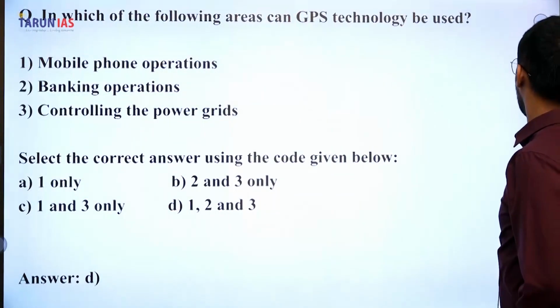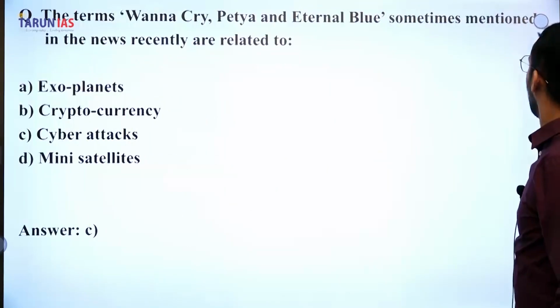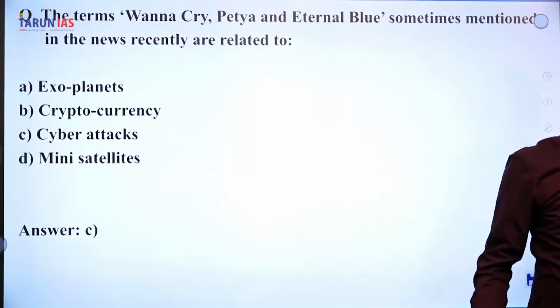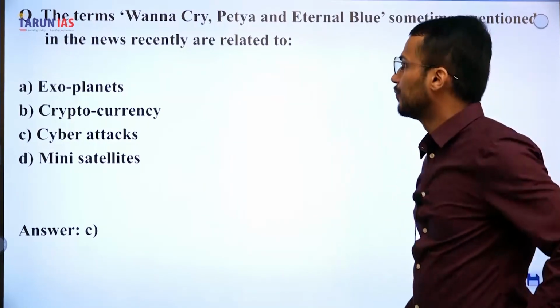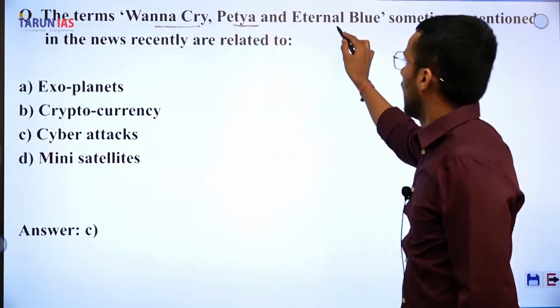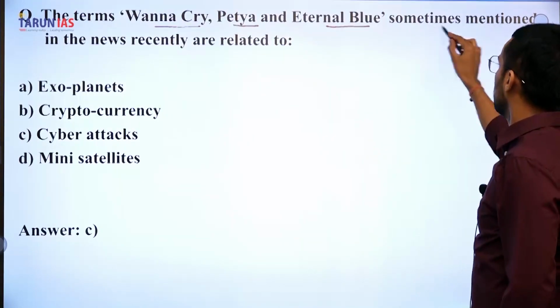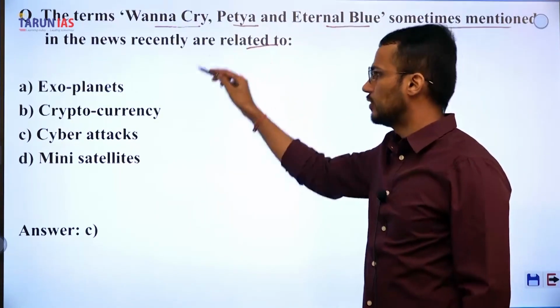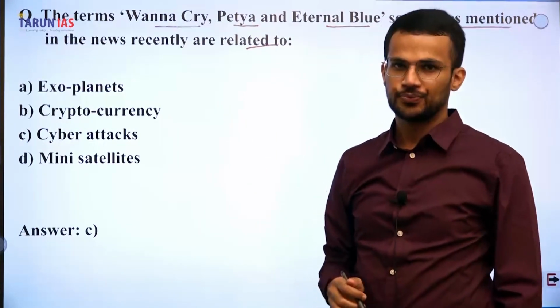Next question now. The terms WannaCry, Petya and EternalBlue, sometimes mentioned in the news recently, are related to which of these?